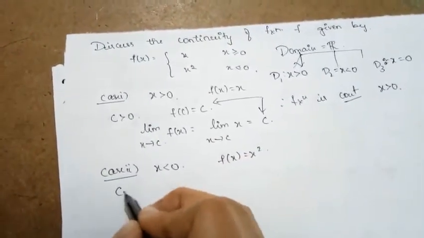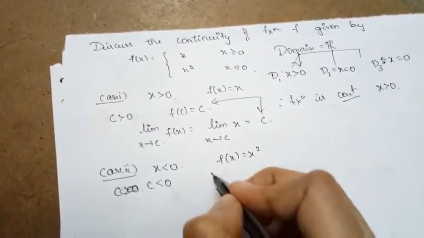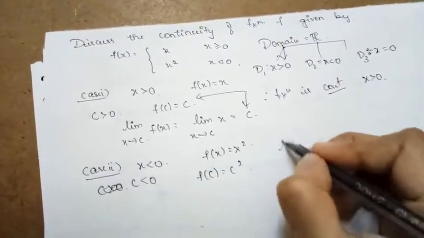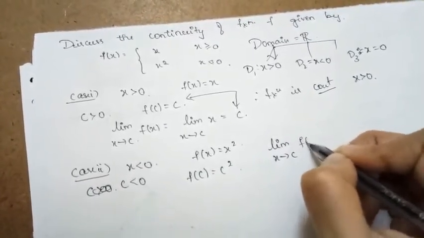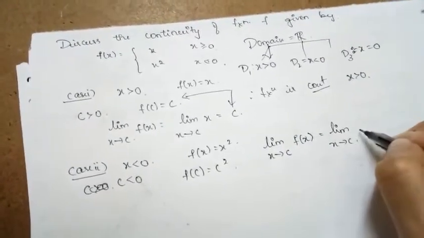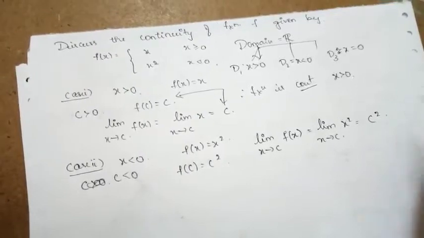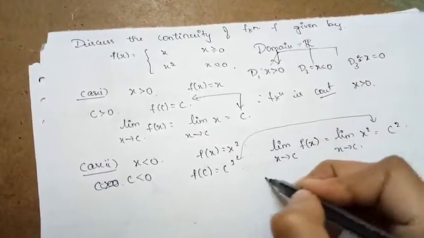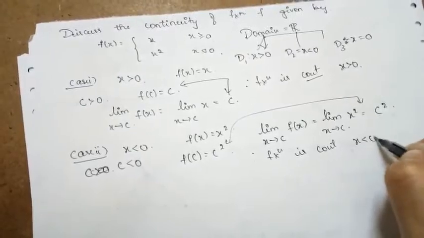If I choose any point, say c, which is strictly less than 0, our f of c becomes c square here. Then what is the limit of the function as x approaches c, where c is less than 0? The function is x square, so when we apply the limit, it becomes c square. Clearly the limit of the function and the value of the function are coinciding. Therefore I can say that the function is continuous when x is strictly less than 0.